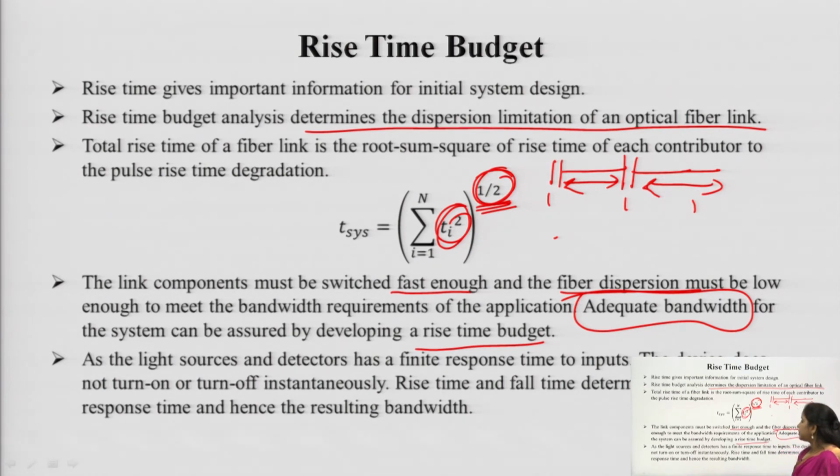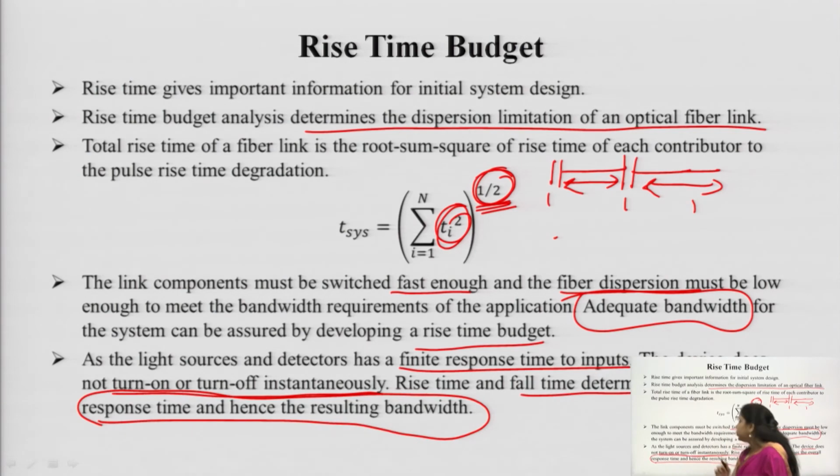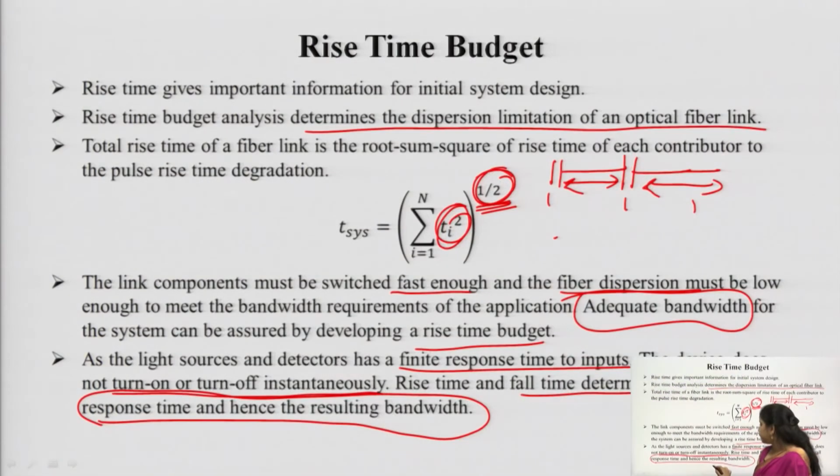As the light source and detectors have finite response time to input, the device does not turn on or turn off instantaneously. The rise time and the fall time determine the overall response time and the resulting bandwidth. So, one more thing to take into account is that we are doing the rise time budget analysis because basically this determines the response time and the resulting bandwidth of the system.